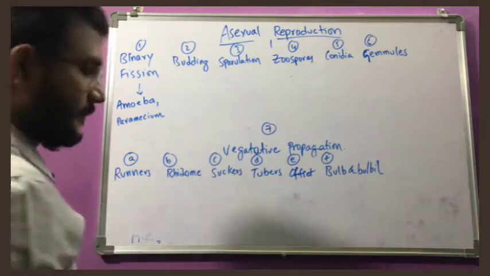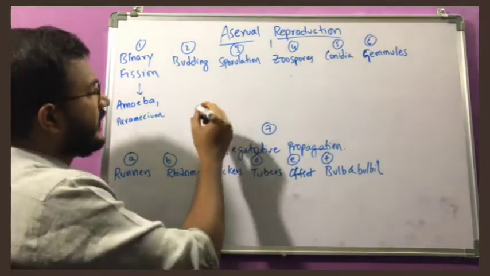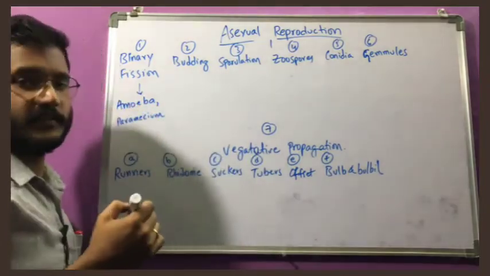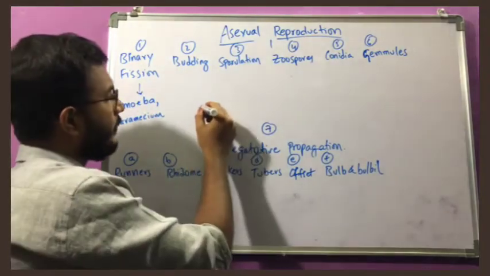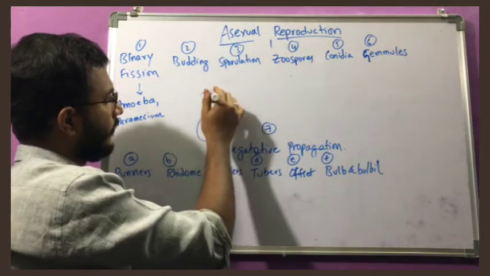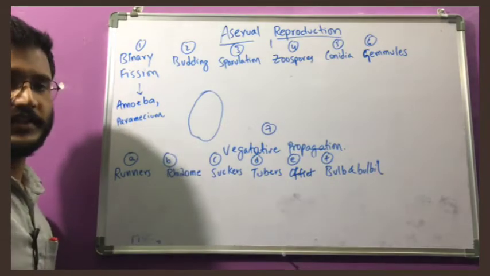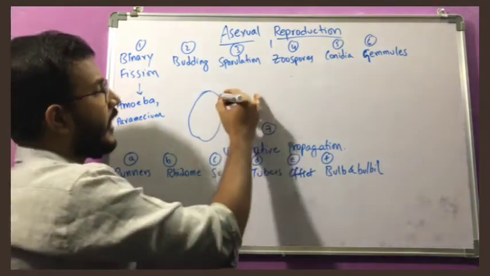These are the examples. And budding. So what is budding? For example, you can see it in yeast, a group of fungi. For example, this is the parent organism, yeast. Slowly, what happened?